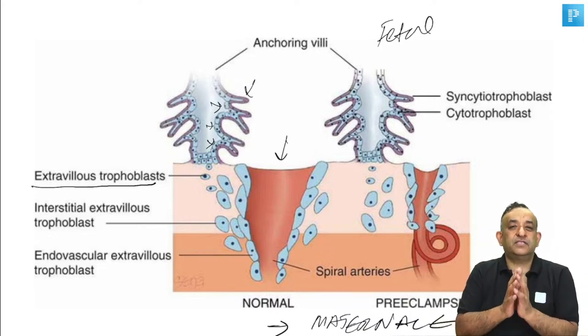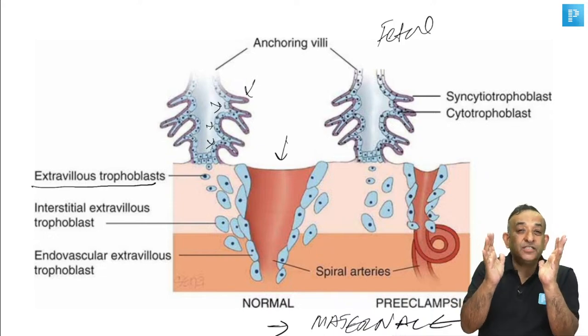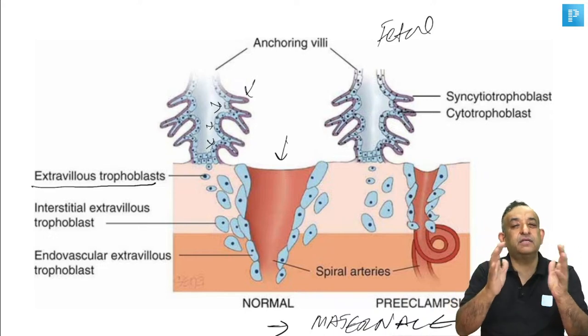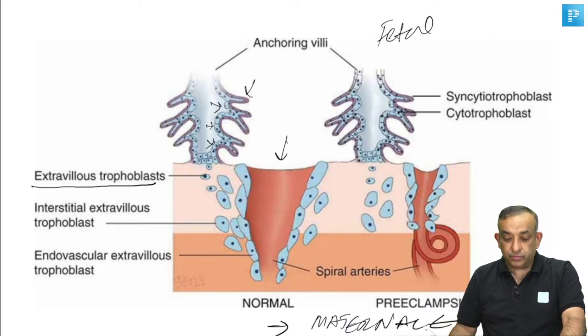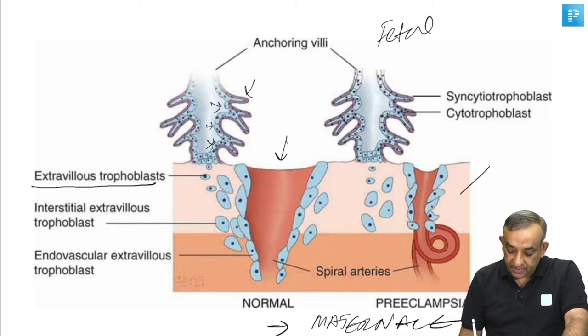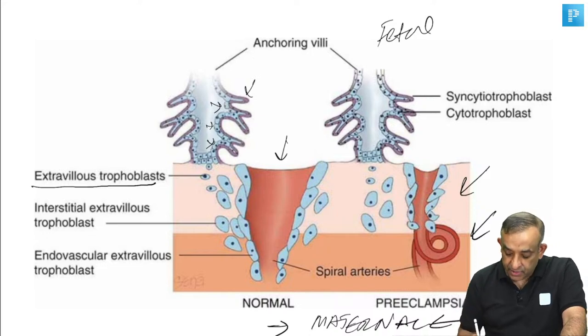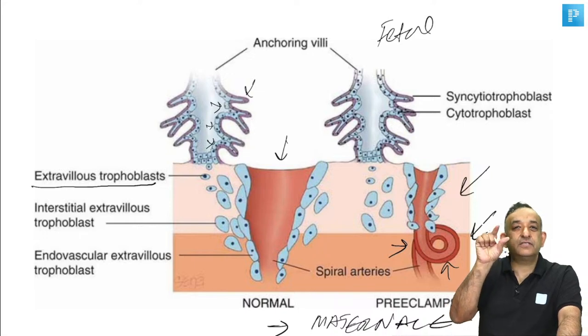So this cytotrophoblast replaces the smooth muscles, and can you see the blood vessels are so much bigger in diameter. So that bigger spiral artery gives much better blood flow to the placenta. Now what happens in a patient with preeclampsia? Can you see this trophoblastic invasion is much lesser. So you see this spiral artery here. This spiral artery is still having that red lining which is the smooth muscle lining.